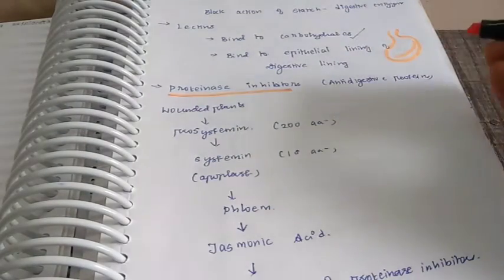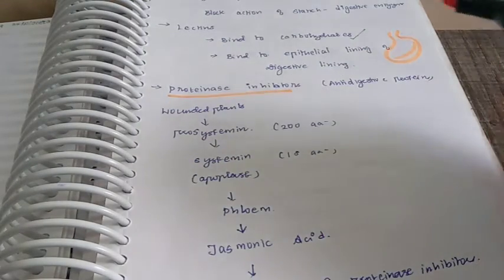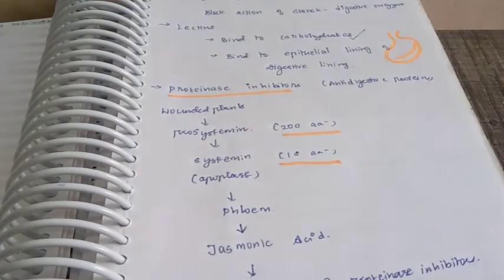Let me show how herbivore damage triggers a signaling pathway in the plant material. This is how systemic production of proteinase inhibitor occurs. So we are studying proteinase inhibitor and how it is produced in the plant. First a plant gets wounded, next prosystemin will be produced. Prosystemin is a 200 amino acid protein. Next, this prosystemin will be cleaved to form systemin, which is an 18 amino acid peptide.